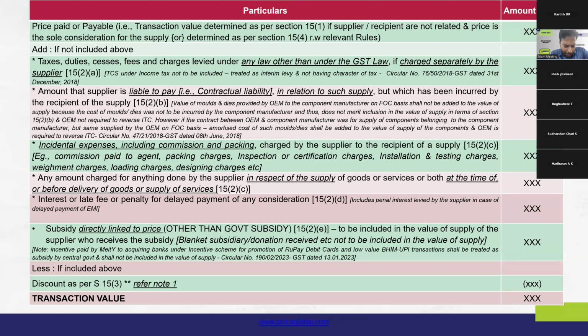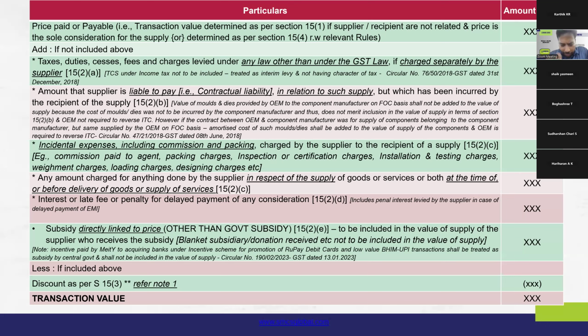But in the same case, if the liability of providing such molds, dies, and capital asset lies with the recipient, and they are giving it to the supplier for the purpose of the respective supply, in such case, since the liability is not on the supplier or the supplier does not have contractual liability to incur expense on such capital items, the value of supply that is charged by the supplier should not include the value of the molds and dies or the relevant capital asset that is being provided by the recipient.